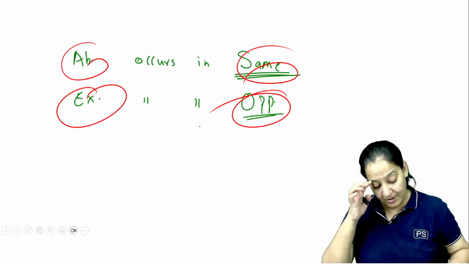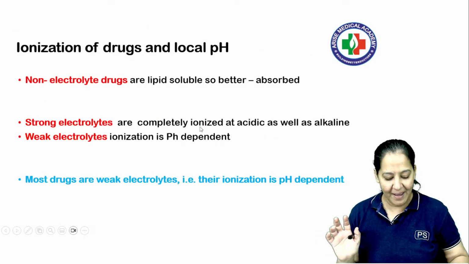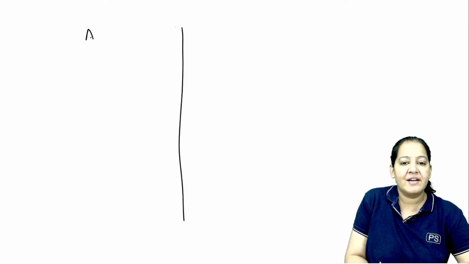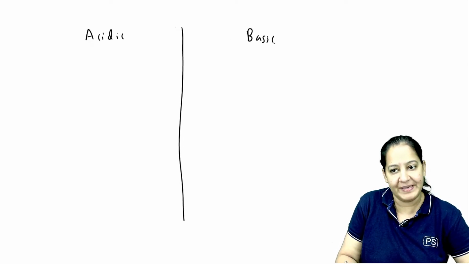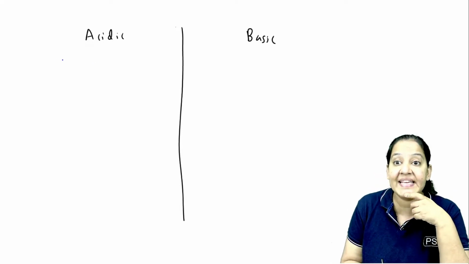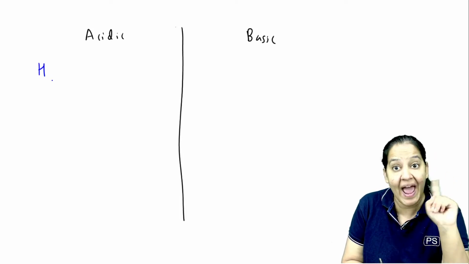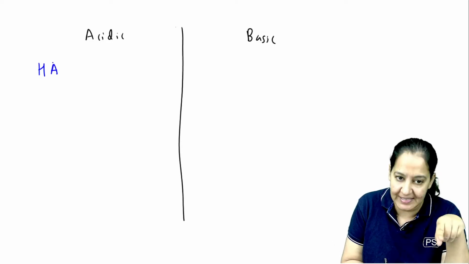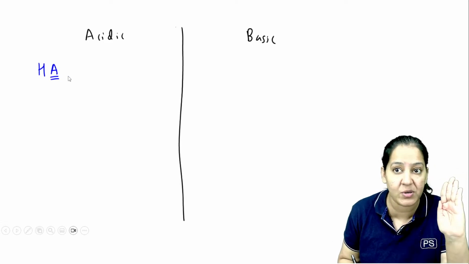Okay, listen to this. Now let me tell you the concept of ionized and unionized form, right? Imagine an acidic drug and a basic drug both. Let's divide the page into two portions. Let's take an example of an acidic drug and an example of a basic drug. What is an acid? HCl. All acids have a proton: HCl, HNO3, H2SO4. H is always present in all of them. So let's say HA, like HCl, H2SO4, HNO3. HA is the acidic drug. A can be anything, but H is constant, it's a proton.